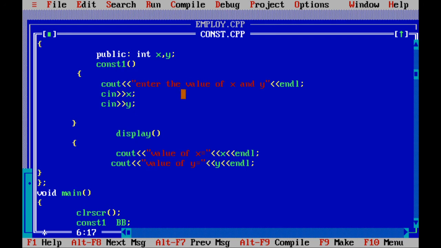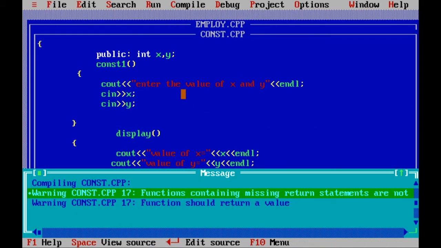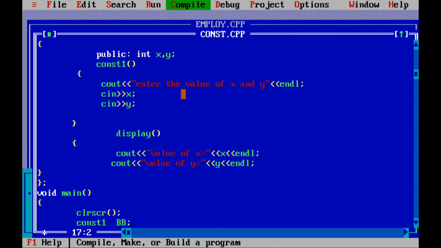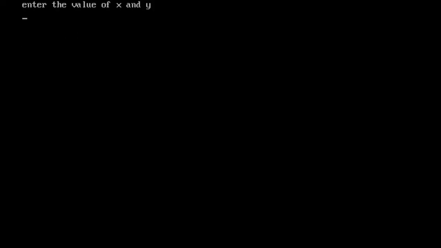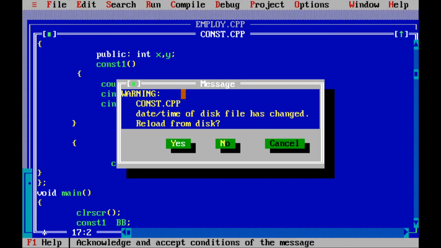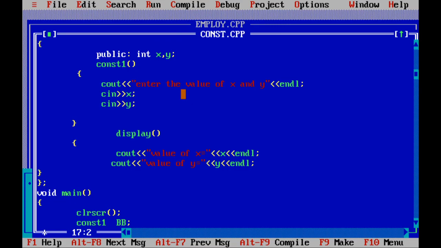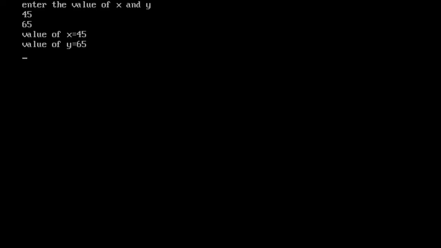Now I will compile this program. Compilation. There are no errors, but two warnings are there, still it will run. See here, enter the values of x and y. I will give 45 for x and 65 for y. And for seeing the result, I am pressing Alt F5. See here, the value of x is 45 and the value of y is 65. So this is about the constructor. I hope you understood this session. Thank you.